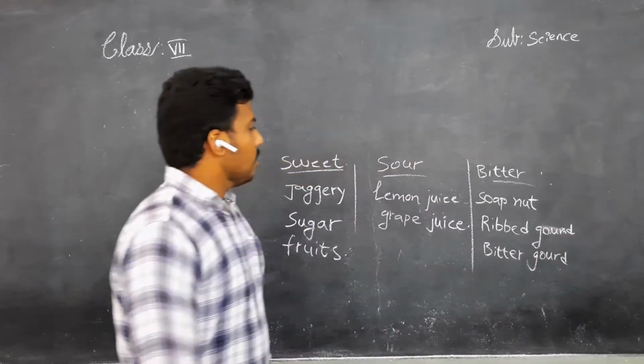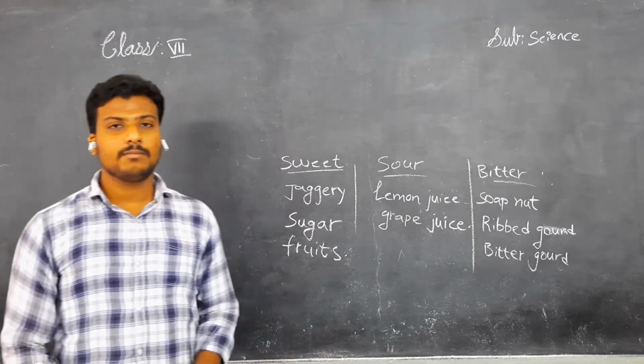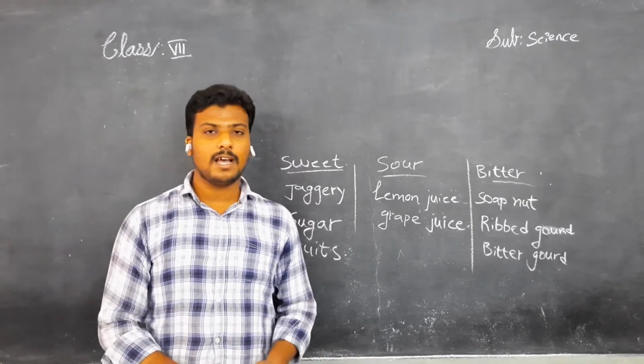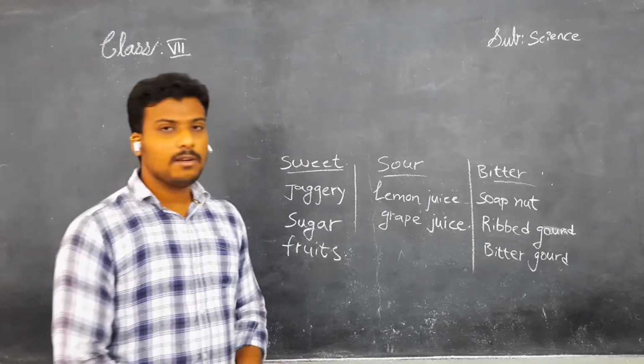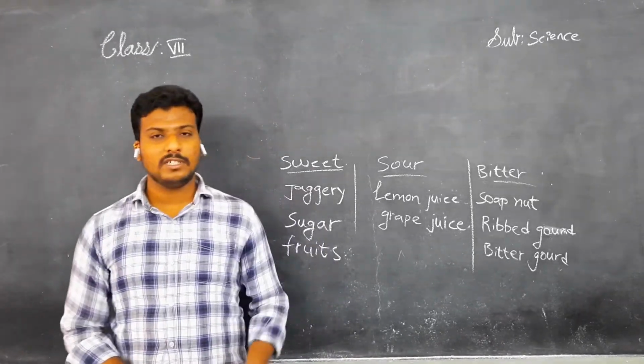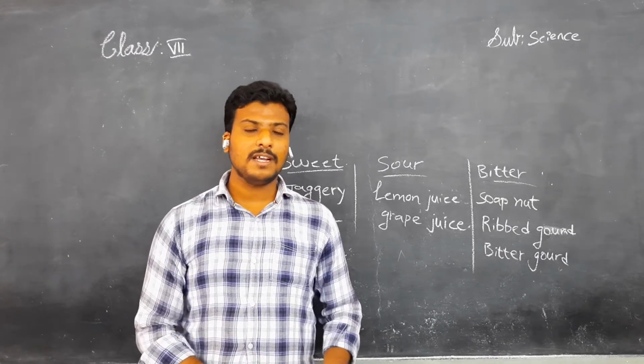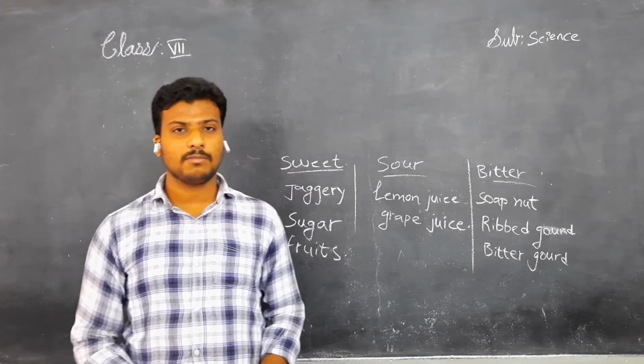See, children, along with these, salt means iodized salt. We know that we get salt from the oceans. And next one is spicy. Cloves, tamarind, these are all the materials that taste spicy, children. You know, red chilies, all these.